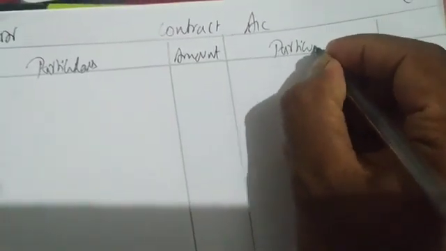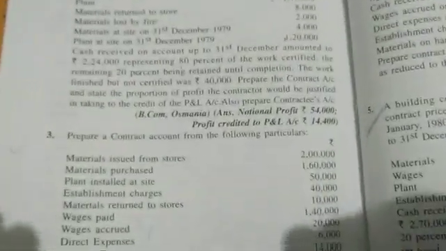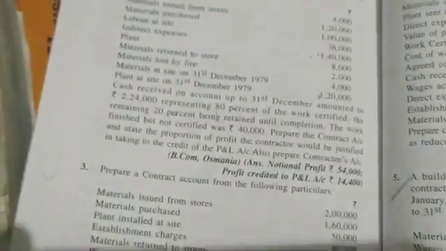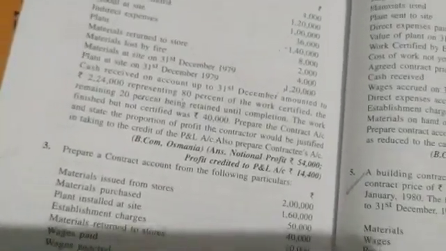So let me write the headings. Simply he's saying contract account. I'm writing contract account. Contract account. Particulars. Amount. Particulars. Amount. Okay. So let me write information. What is given? So we are having first information, material issued from stores. So I am writing on the debit side. We'll write on the debit side.